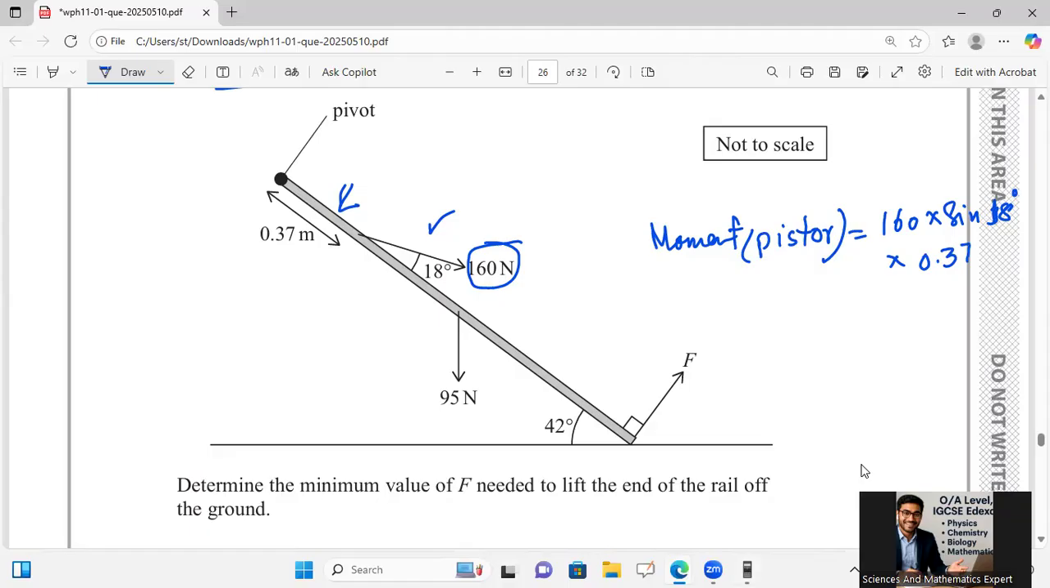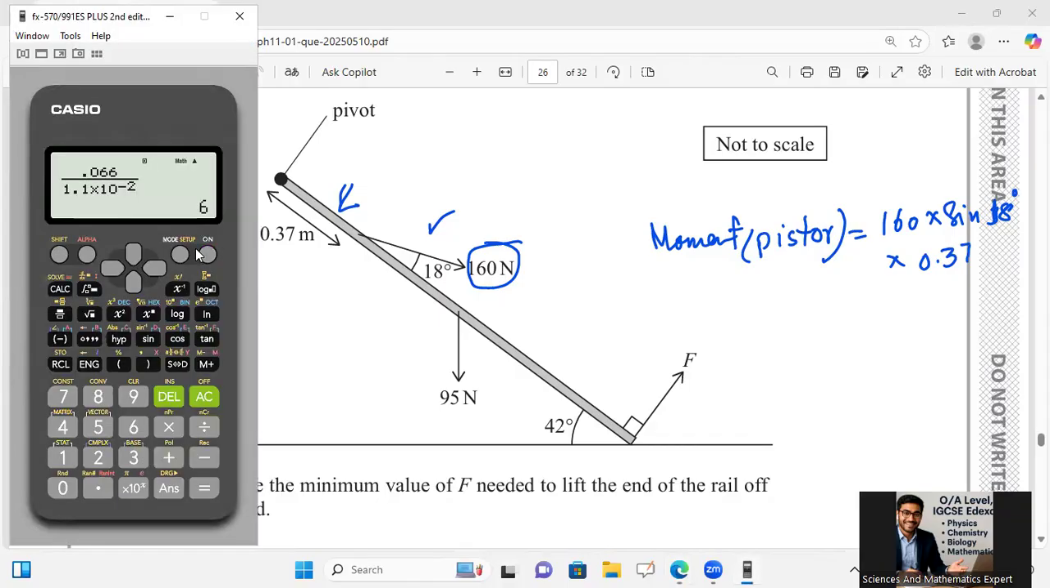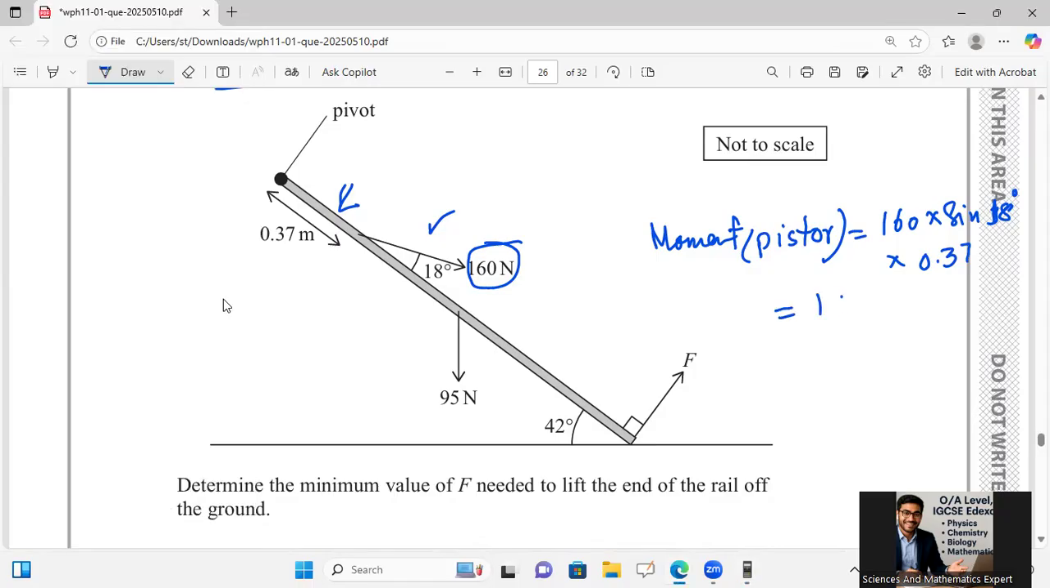So if I go for its complete value, then I will say here that it is 160 multiply sine 18 degree multiply by 0.37 equals to 18.29 or 18.3. So it is 18.3 Newton meter.